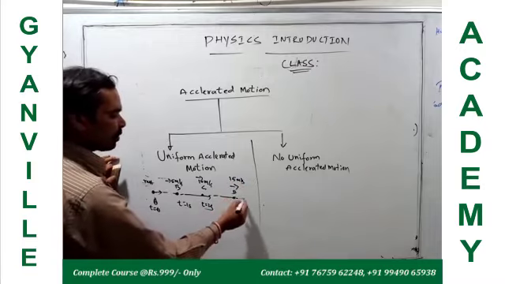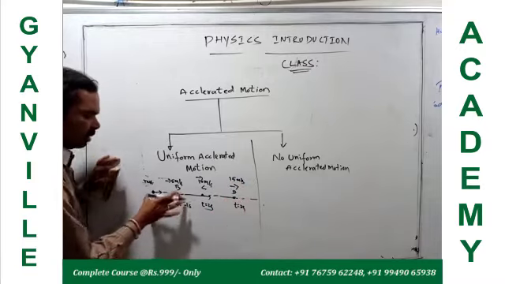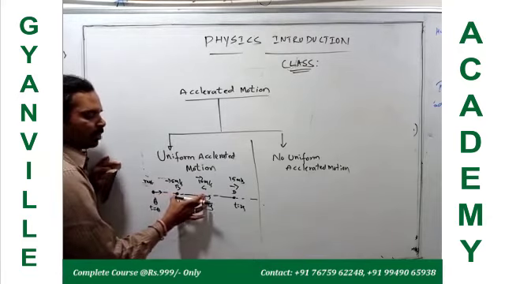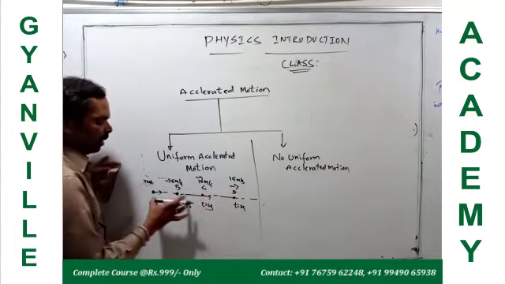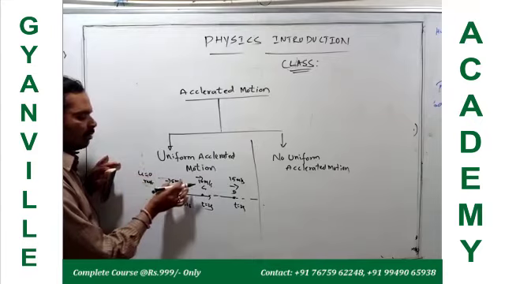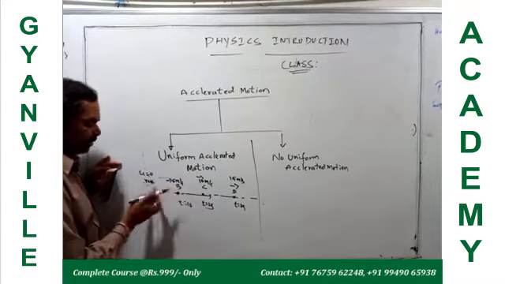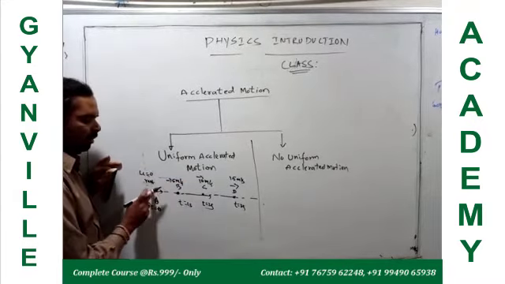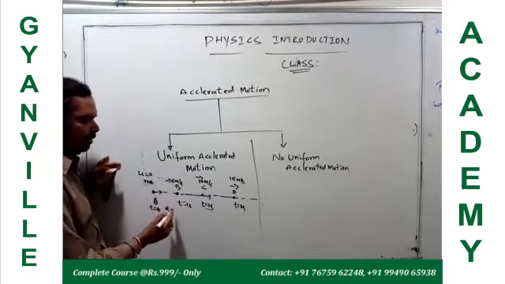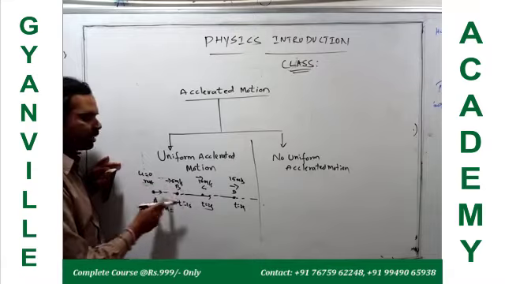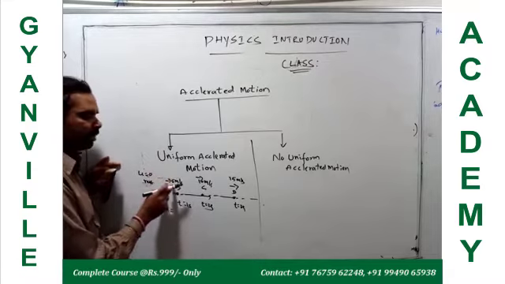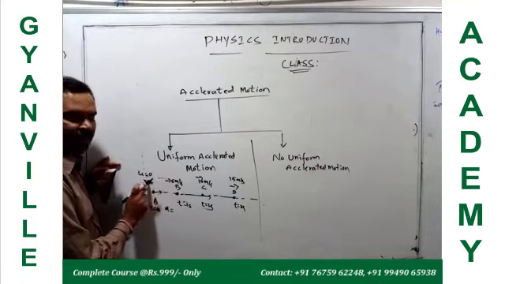So if you consider the motion of the particle A to B, B to C, C to D. In A to B, the initial velocity is 0, final velocity is 5 meters per second. So going from A to B in the time of 1 second, what is the acceleration here? Acceleration is delta V by delta T. Delta V means final minus initial.